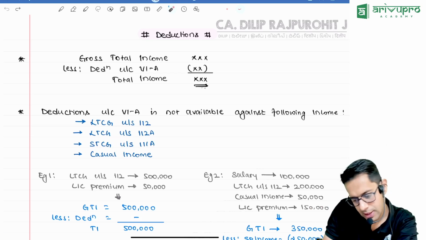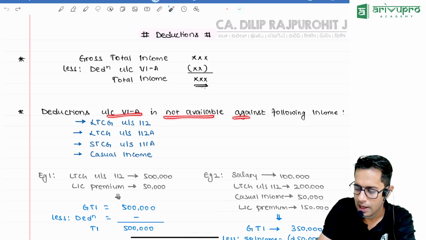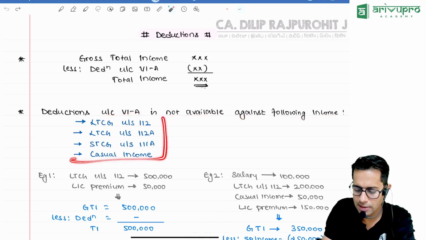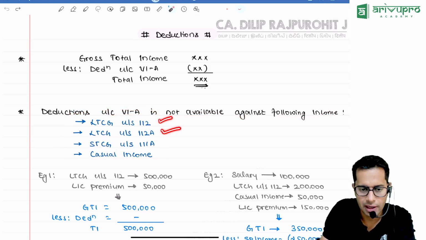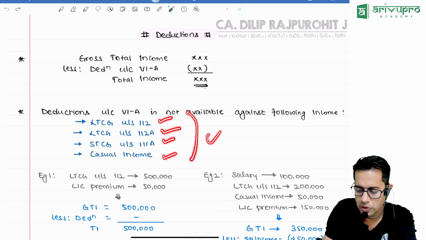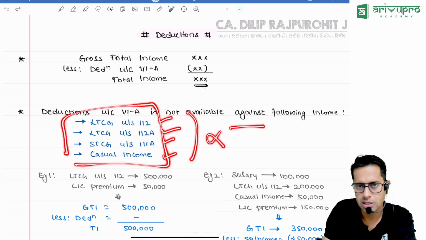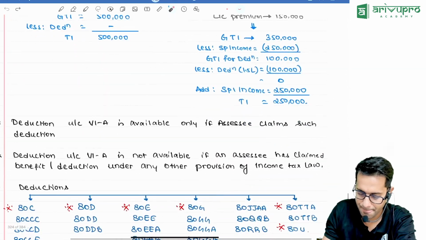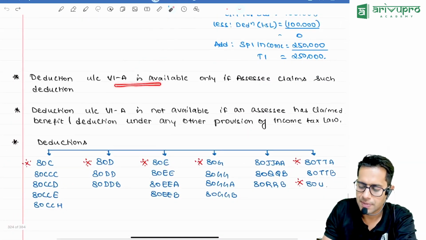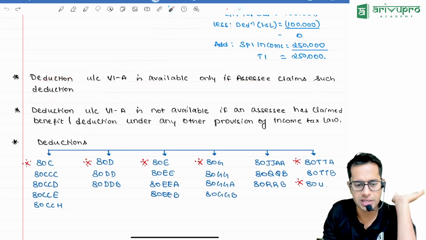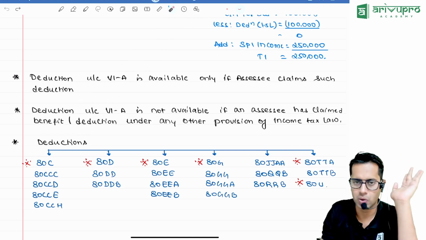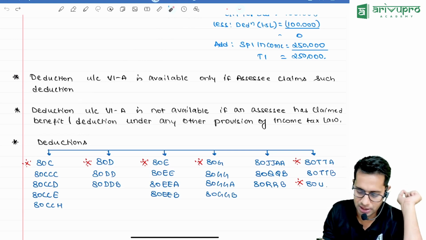Now, deductions under Chapter 6A are not available against the following income. Against these incomes you cannot claim deductions: long-term capital gain under 112A, short-term capital gain under 111A, and casual income. So if your total income has only these incomes, you cannot claim deductions. Deduction under Chapter 6A is available only if the assessee claims it. Just because you have invested your money somewhere, will you get the deduction? The answer is no. You will have to claim this deduction.